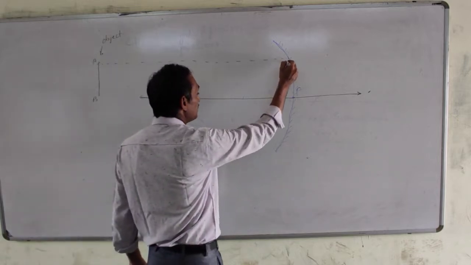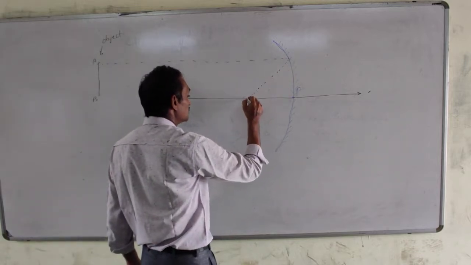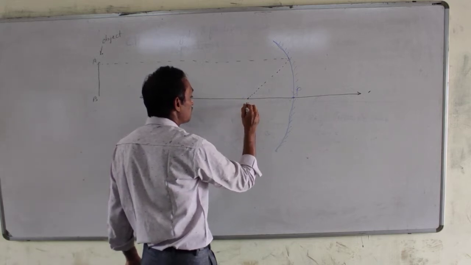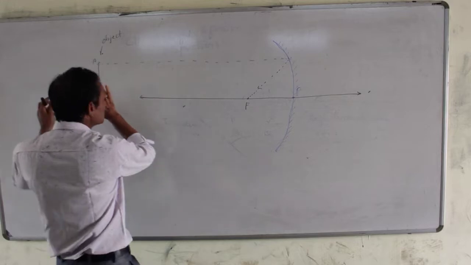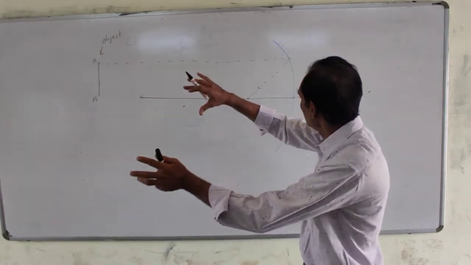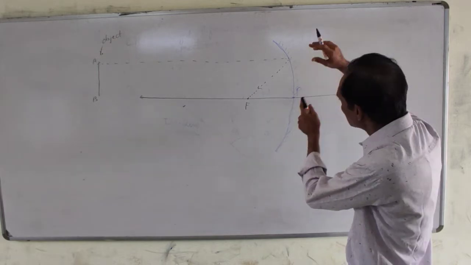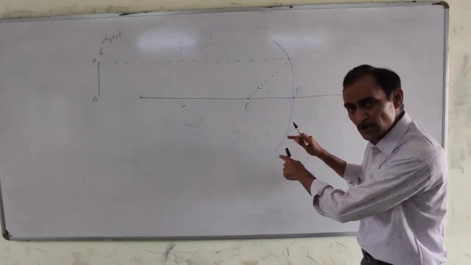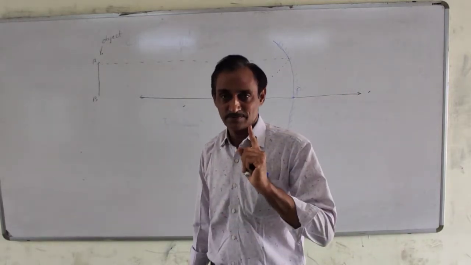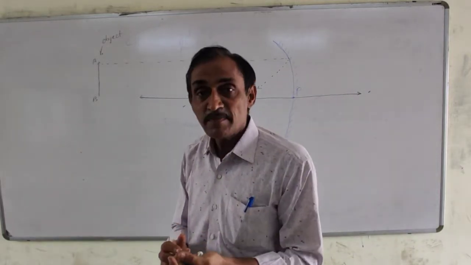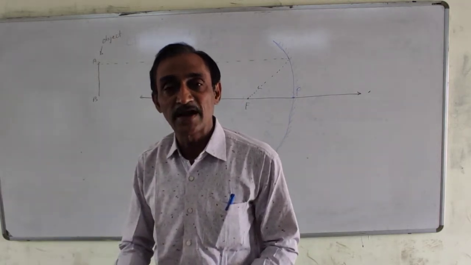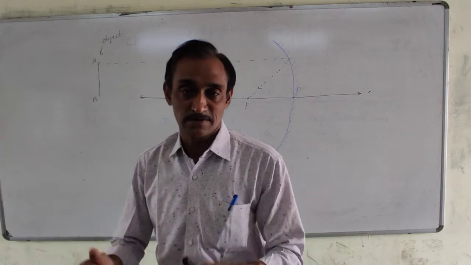So the image will be formed at the focus here, because all the rays of light emerging from the object travel parallel to the principal axis, reflect from different points on the mirror, and meet at the focus. The image is formed at the point where the reflected rays meet.